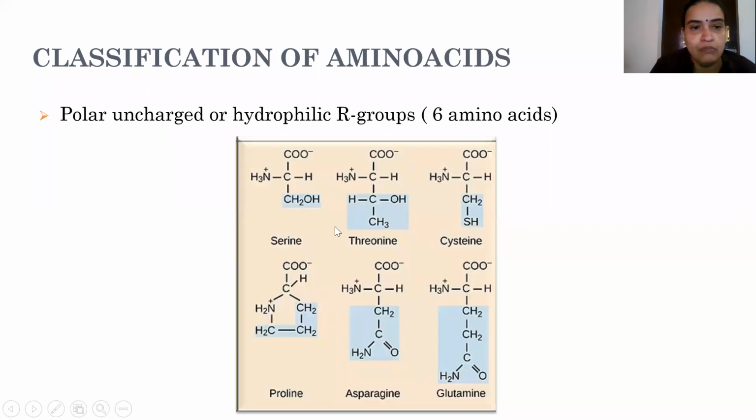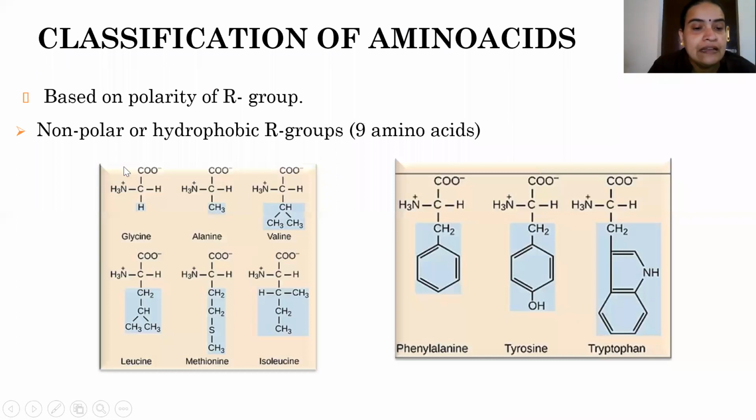And one more thing I want to clarify: glycine can be considered as either polar or non-polar. So you can take glycine in the second classification or in the first classification, because hydrogen can be considered to have polar as well as non-polar property, hydrophilic as well as hydrophobic.